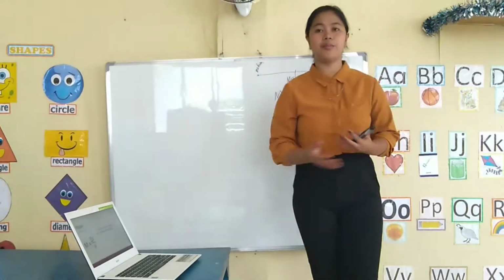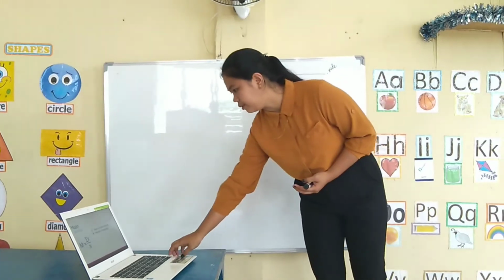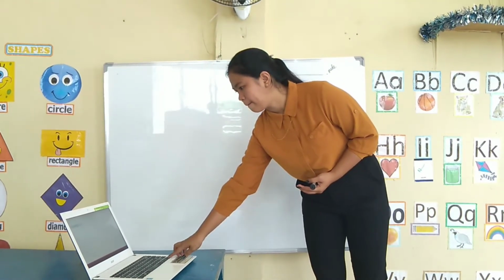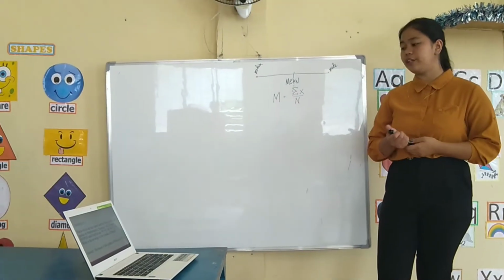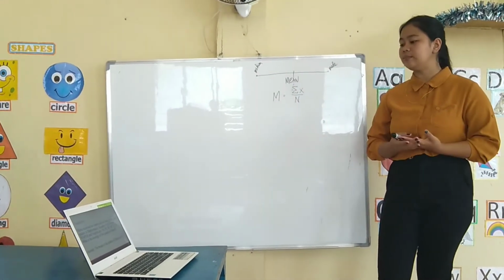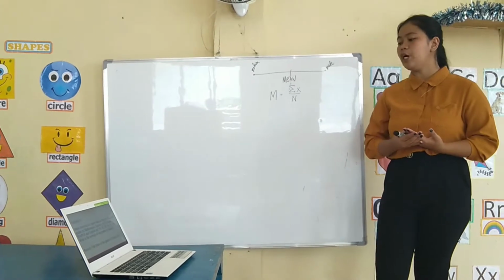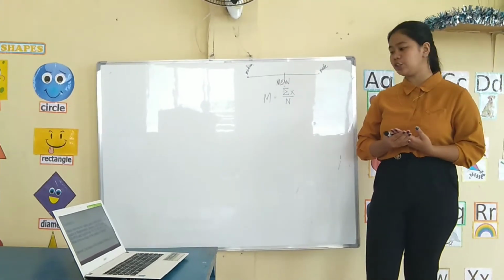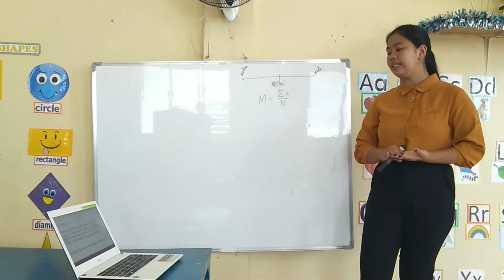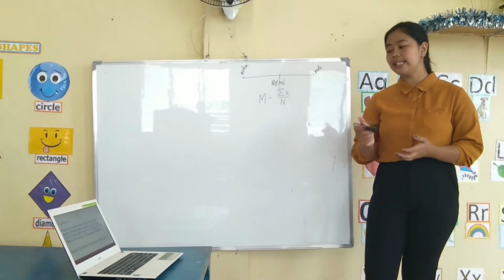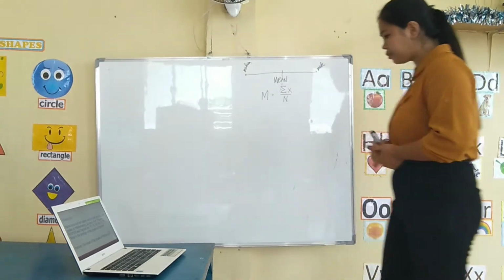For you to understand more, I have here an example. Maria received a report card in her first grading. Her grades in mathematics, science, AP, Filipino, MAPE, and English are 93, 92, 89, 90, 91, 91. What is the average of the grades of Maria?